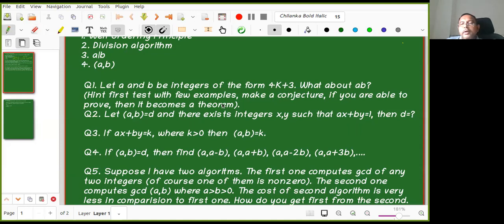Now, if GCD of a, b is D, then D divides ax plus by. Why? D divides a, D divides b, so D divides ax and by, and D divides their sum also. We already did that, it is a linear combination. So D divides ax plus by, which implies D divides 1. That means D is less than or equal to 1, because D is positive, as in the result we did, question number 7. But as GCD is always greater than or equal to 1, D equals 1.